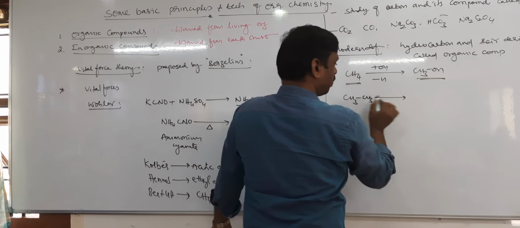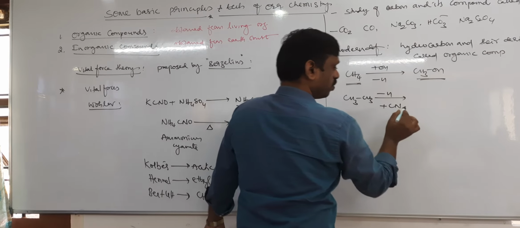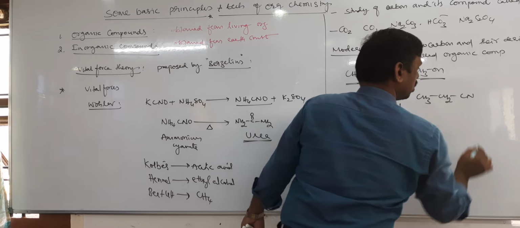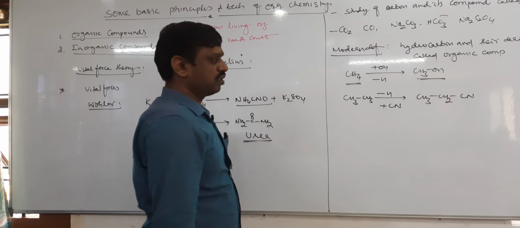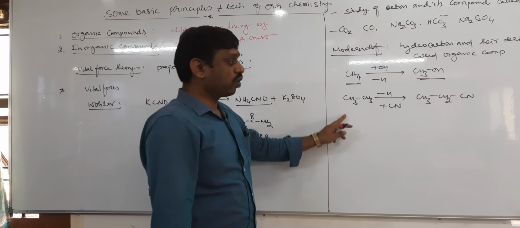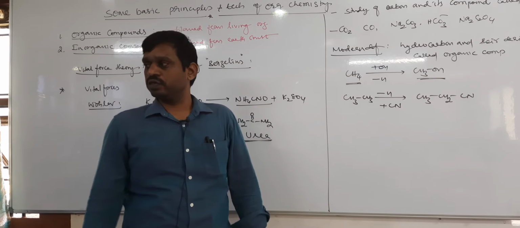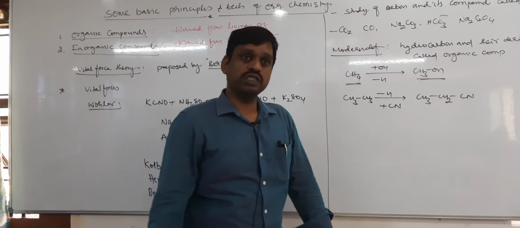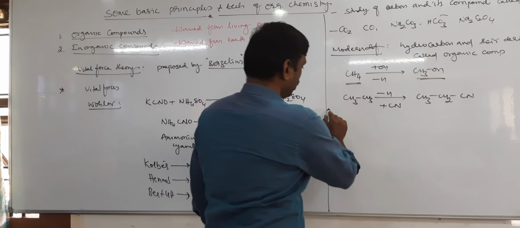Like for example, methane, or else you can take ethane. In ethane, replace one hydrogen, minus H, add one CN group, and you get CH3CH2CN. You can add many more examples. So hydrocarbons and their derivatives both are called organic compounds. This is the modern definition of organic chemistry.